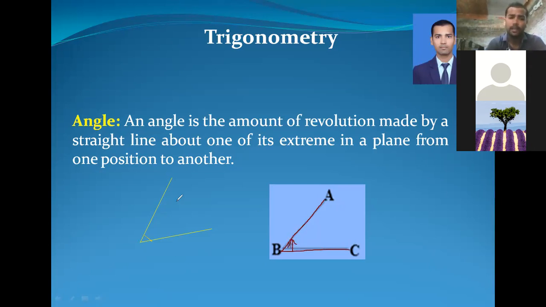In the same way, in this figure you can see we have an angle given here, and the two lines meet at a point, and the space between them formed by revolving is considered as the angle of the given figure.